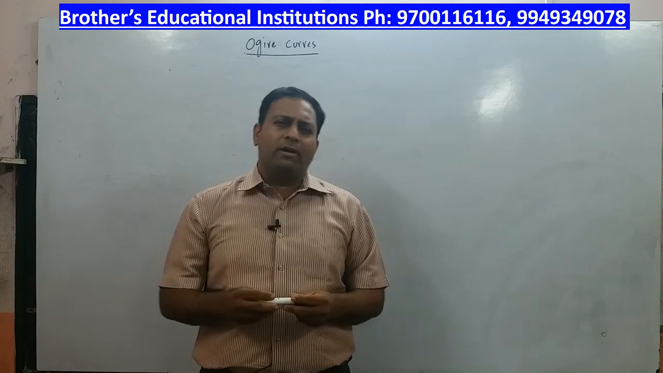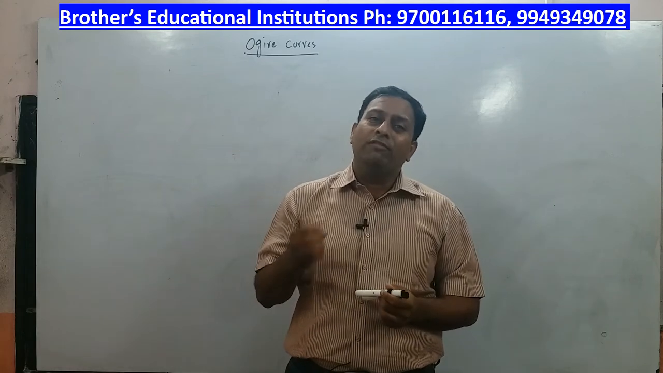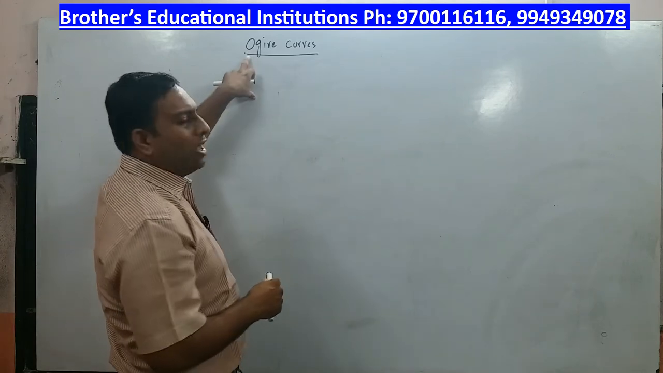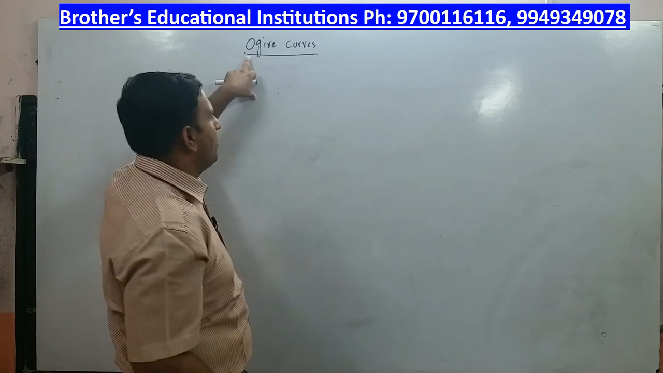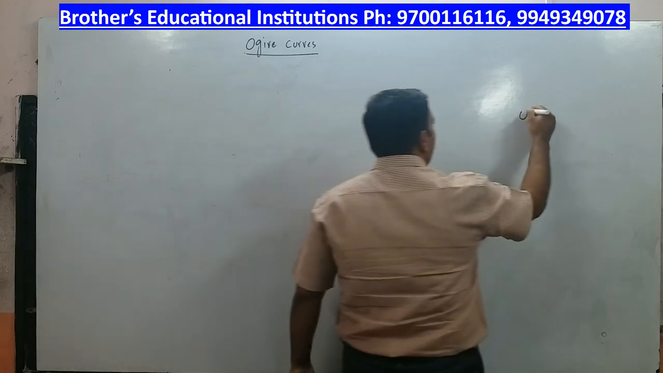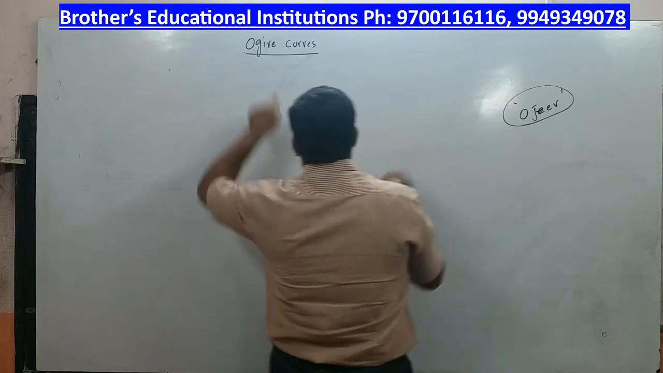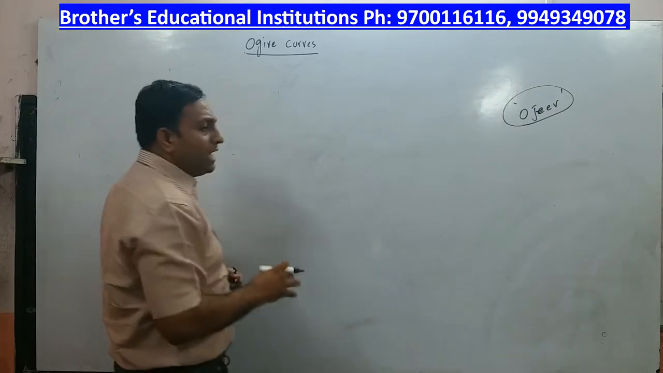But now I am going to give you an introduction to something called ogive curves, right? The pronunciation is ogive curves. Don't call it by the other name; that is not the correct pronunciation. The pronunciation is O-J-E-E-V, right? But the spelling is O-G-I-V-E, and you read that as ogive curves.